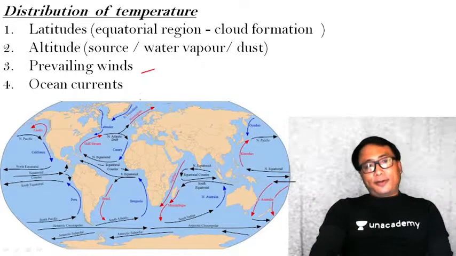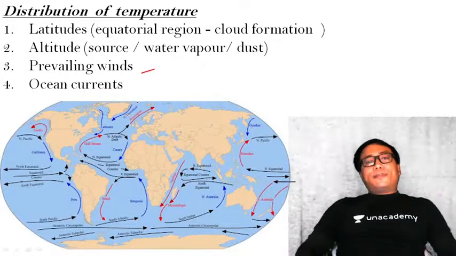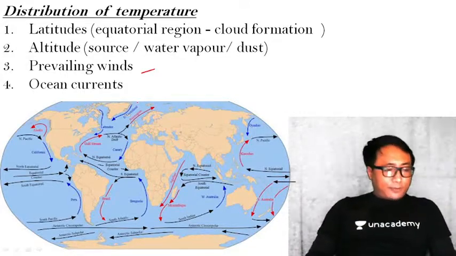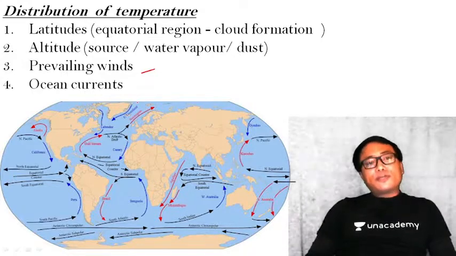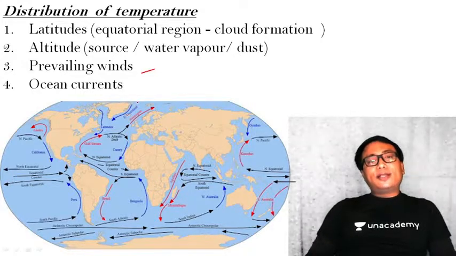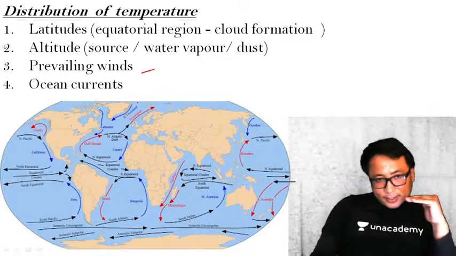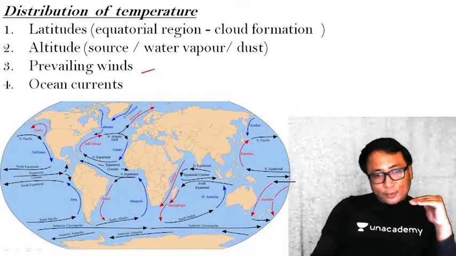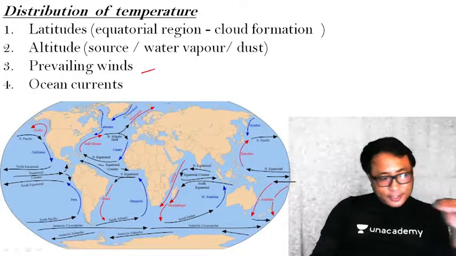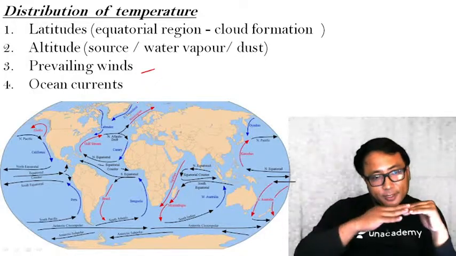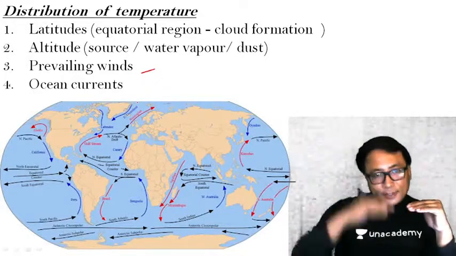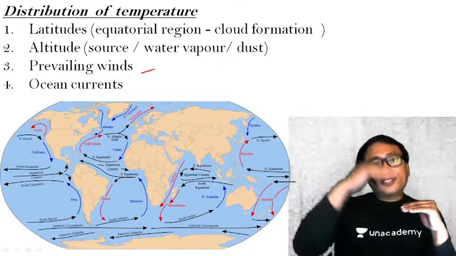Now, distribution of temperature on the earth's surface latitude wise. There is a positive correlation between insolation and temperature here. You see here, the sun insolation in the equatorial region is maximum. The moment it goes to both hemispheres, the insolation decreases.